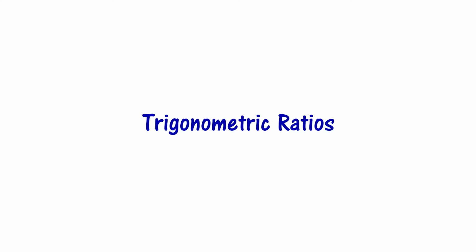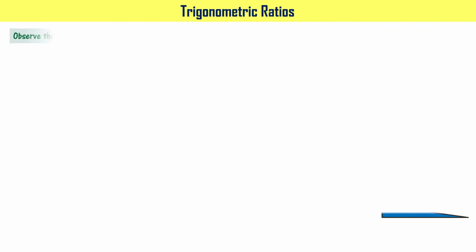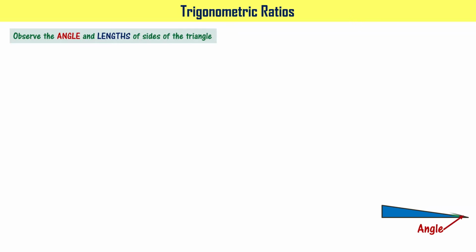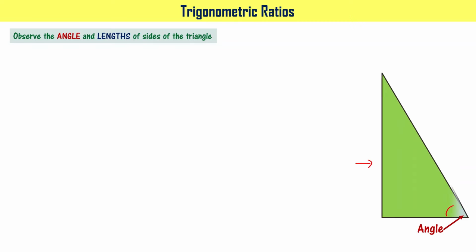Let us learn about trigonometric ratios now. Let us observe the angle and lengths of the sides of the triangle.